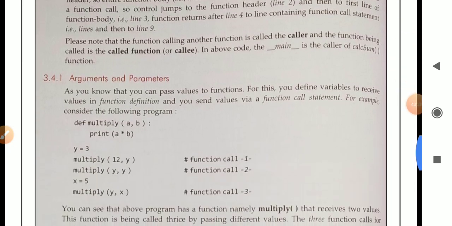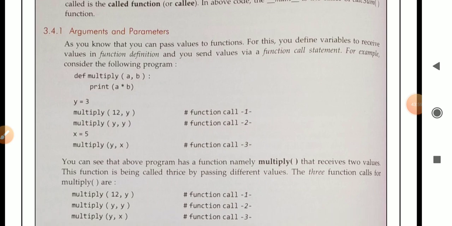Next topic, arguments and parameters. As you know, you can pass values to a function. For this you define variables to receive values in the function definition, as you send values via the function call statement. For example, consider the following program.